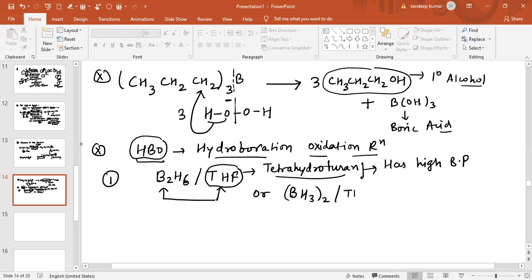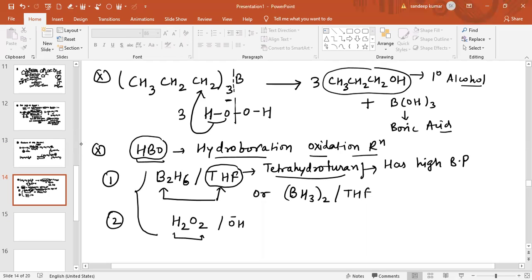BH3 twice in presence of THF. Now see, in the second step, what we have added? In the second step, we have added H2O2 in the basic medium, which is OH negative. What is the purpose of using this catalyst?